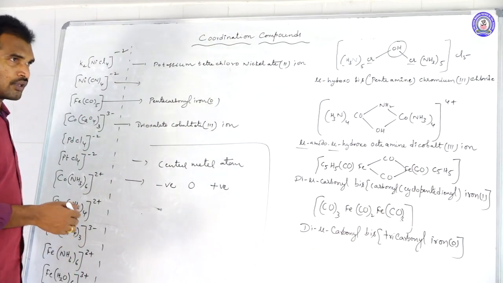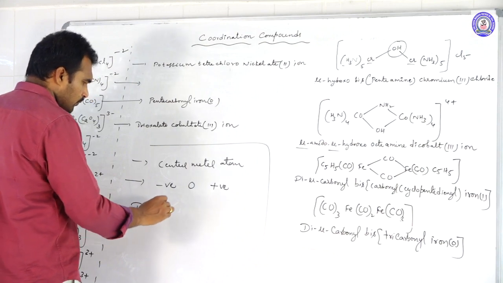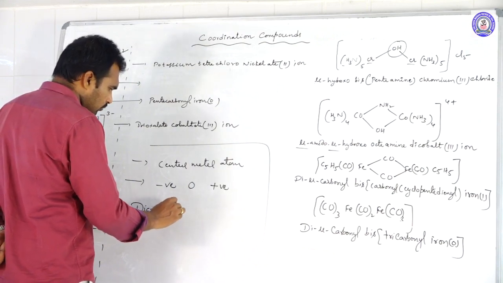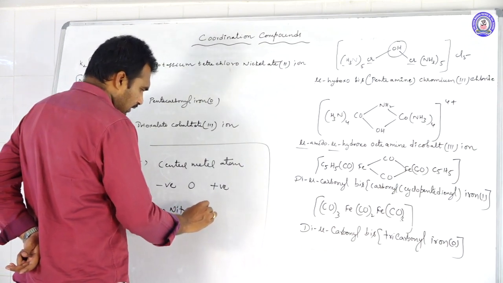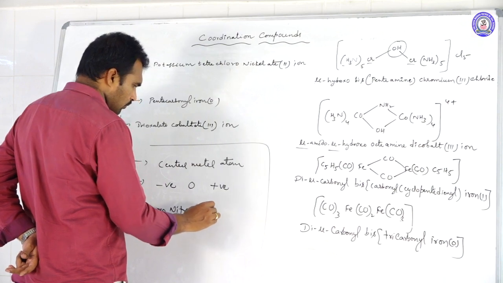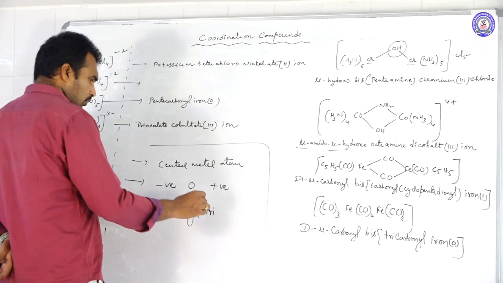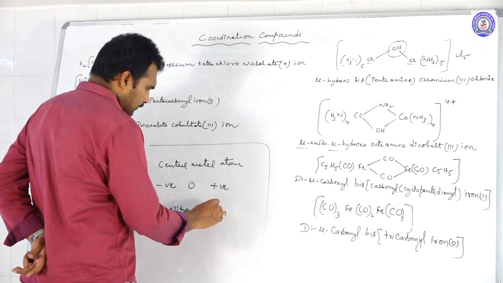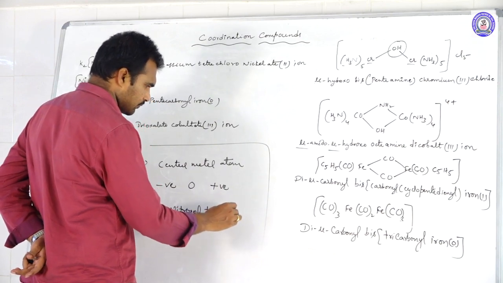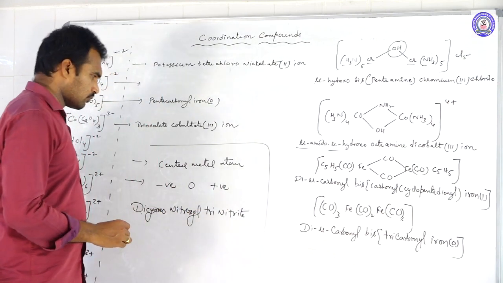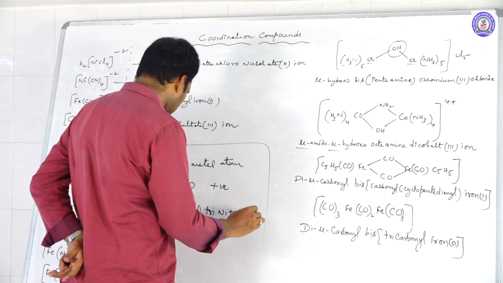For example, dicyano, nitrosyl, trinitrito.